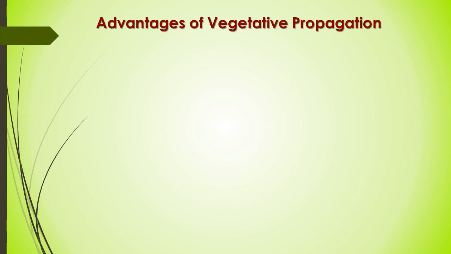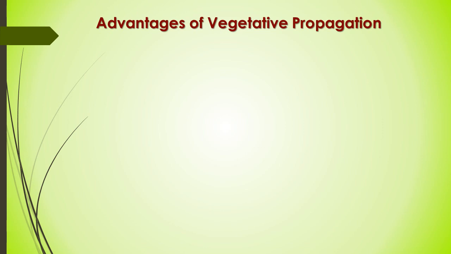Their progeny are true to type like the mother plants. And the second big advantage is that multiplying plants by this method is very fast, faster than the seed or sexual propagation.